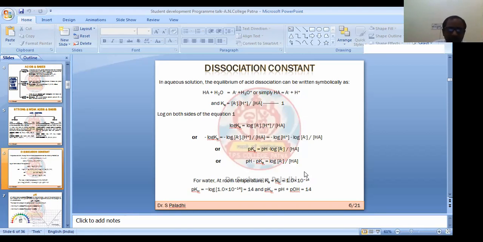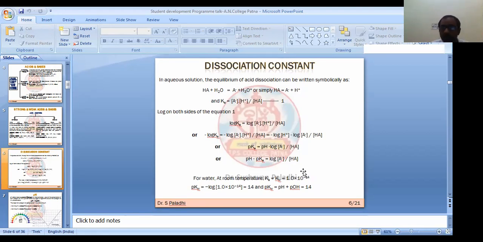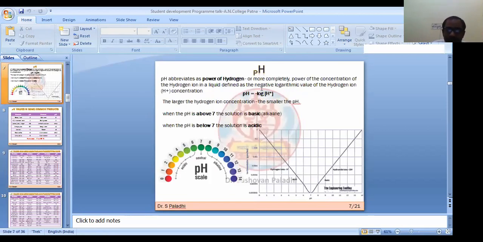Okay, now we should know about the pH. pH is basically the minus log of H plus. In terms of theory, we can say pH abbreviates as power of hydrogen, or more completely power of the concentration of hydrogen. There are many terms which you should know, but simply remember pH is equal to minus log of H plus.